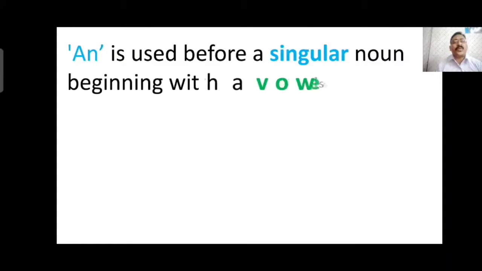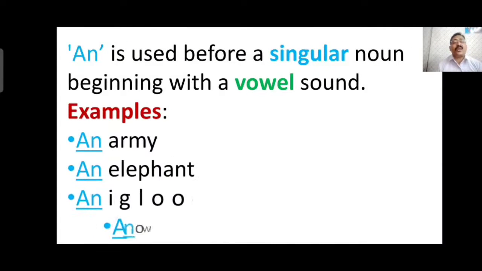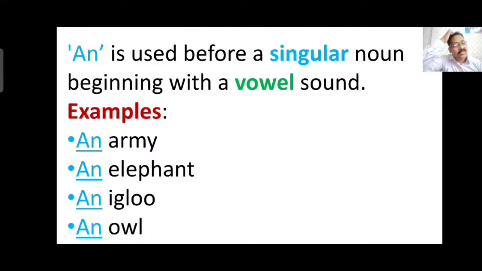An is used before a singular noun beginning with a vowel sound. Examples: an army, an elephant, an igloo, an owl. Means like a is used before consonants, an is used before vowels.